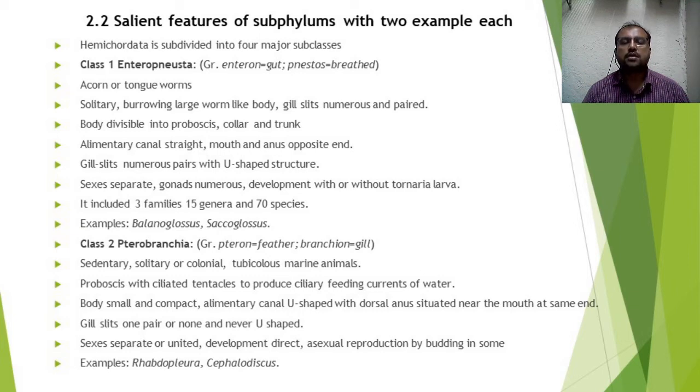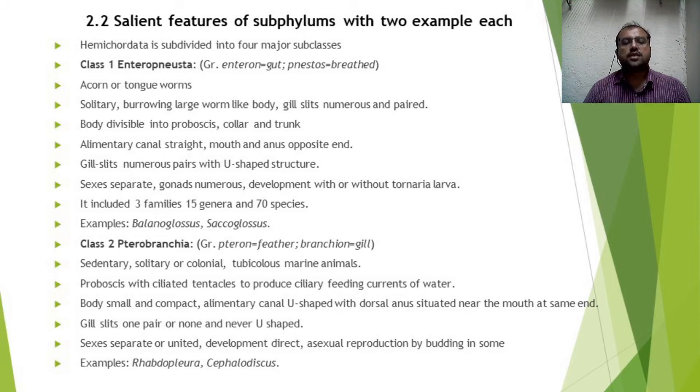So here is a difference: mouth and anus are situated at the same end, while in Enteropneusta mouth and anus are at opposite ends. Pterobranchia has gill slits, one pair or even absent, and these gill slits are never U-shaped, while in Enteropneusta they are U-shaped. So these are the distinguishing characters between Enteropneusta and Pterobranchia.